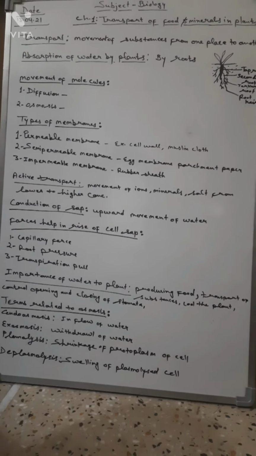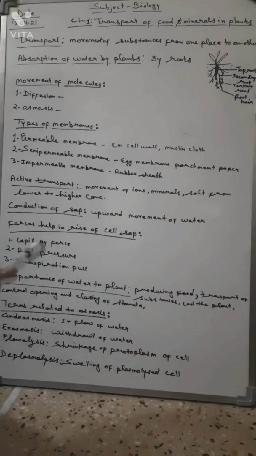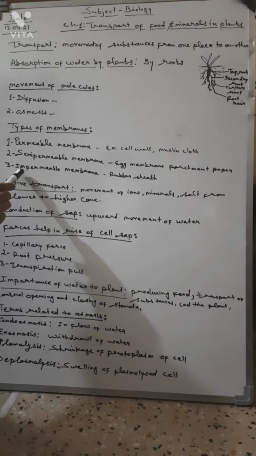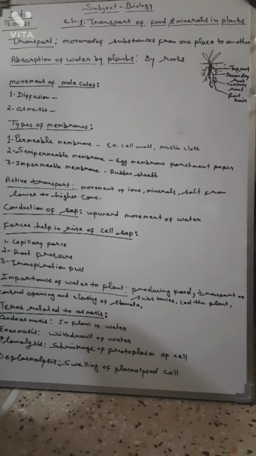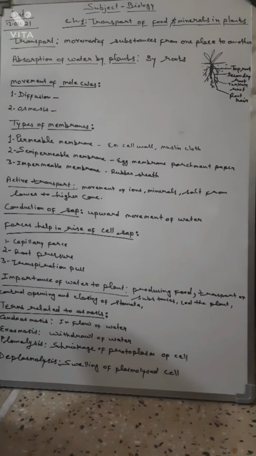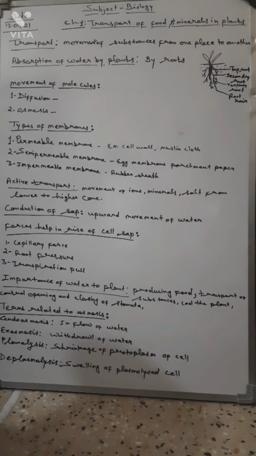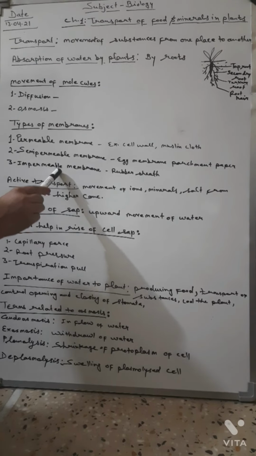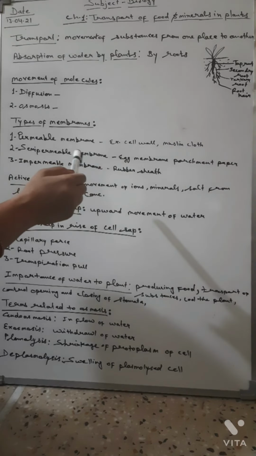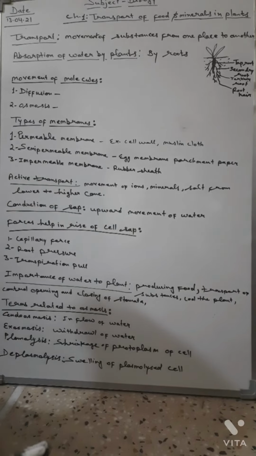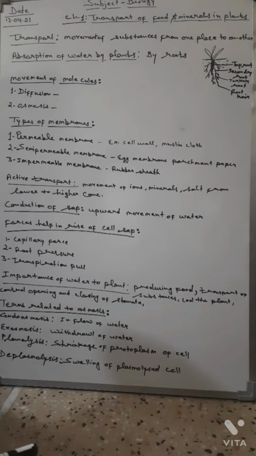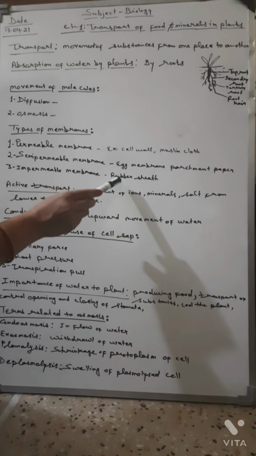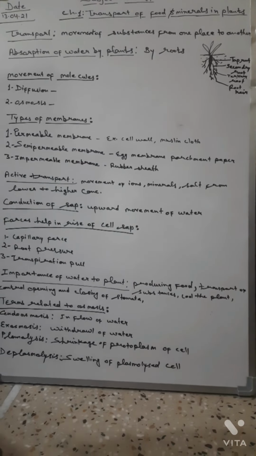Now the impermeable membrane. These are membranes which do not allow diffusion of both solute and solvent molecules through them. An example of this type of membrane is rubber cell.